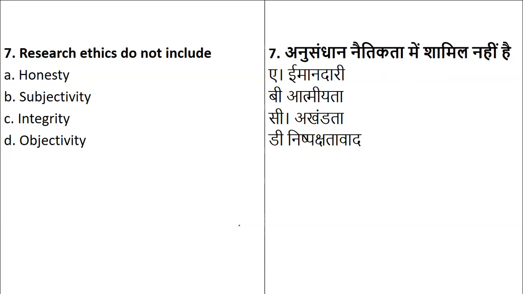So right now, research ethics, this is a simple question. Research ethics do not include what? Honesty, subjectivity, integrity, or objectivity. So what will not be included or entertained by research ethics? Whether it is honesty, subjectivity, integrity, or objectivity. Something which will not be included in research ethics is subjectivity. Honesty, integrity, and objectivity are the characteristics of research.